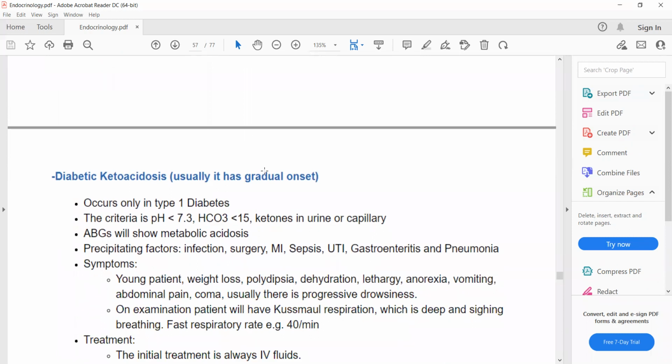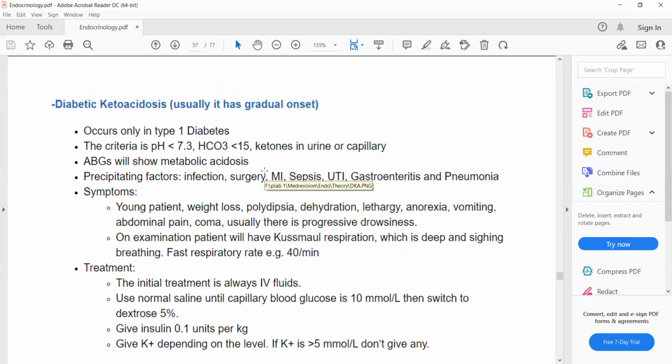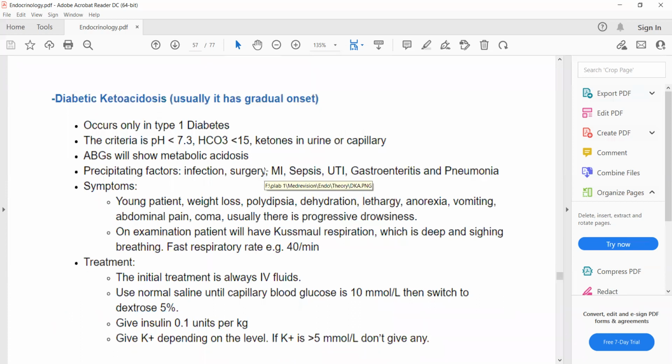Now, the second acute complication of diabetes mellitus is diabetic ketoacidosis. As its name indicates, it's ketoacidosis. Normally, our body gets energy from glucose, and the main transporter of glucose is insulin.